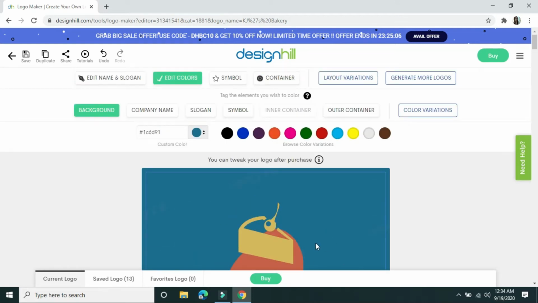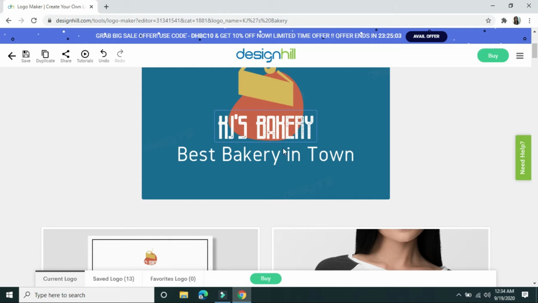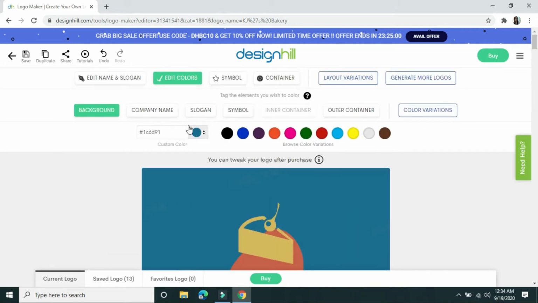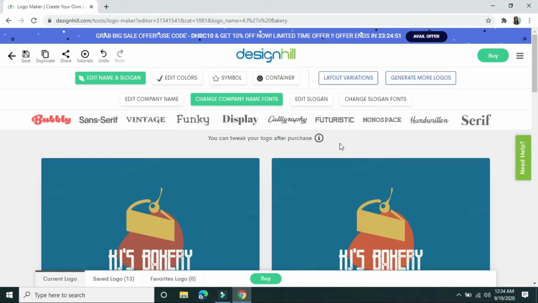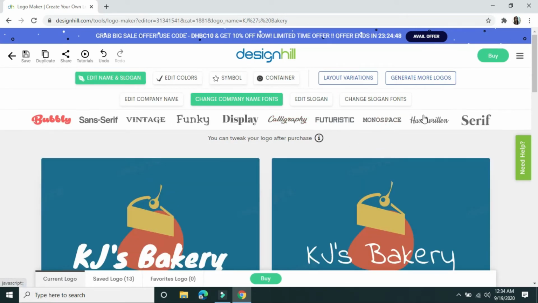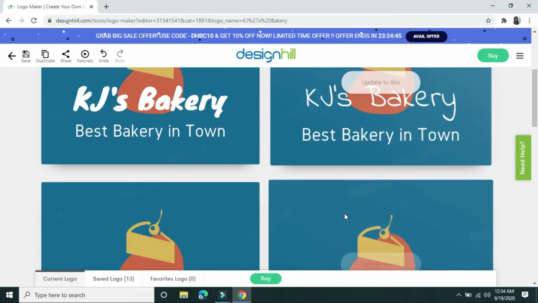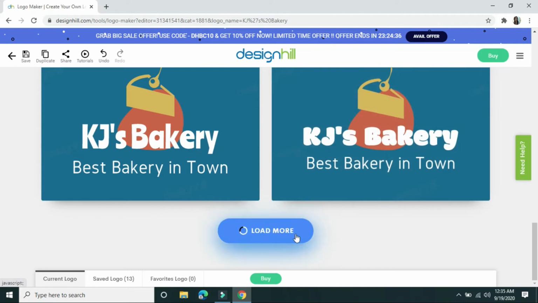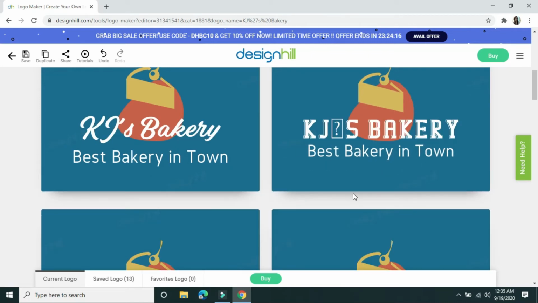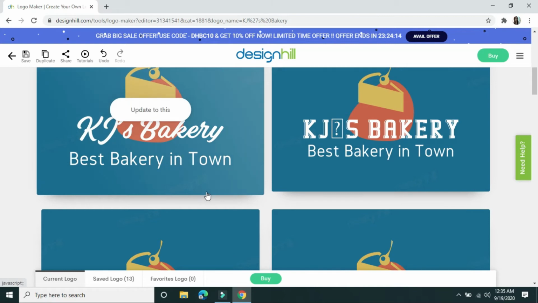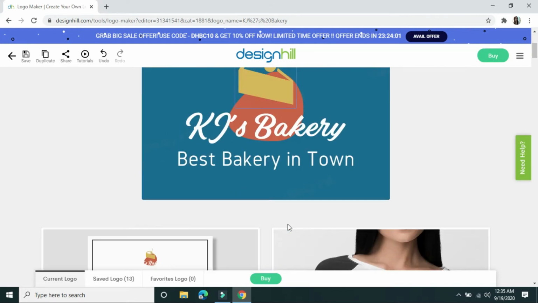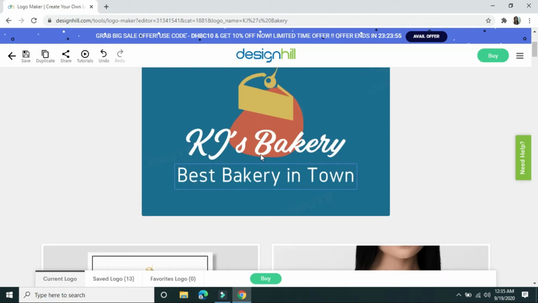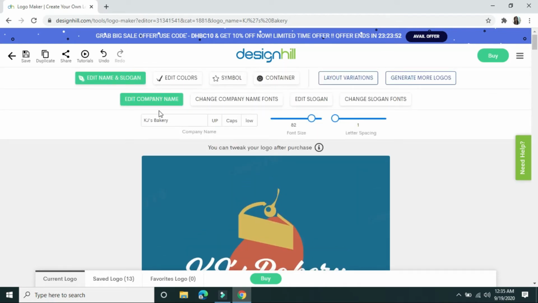Okay, then we need to change the font style of our company name. So edit name and slogan. So edit name first. Change the fonts. So I want the handwritten. Load more. Let's choose this one. And then I will also change the font style of our slogan. Edit slogan.